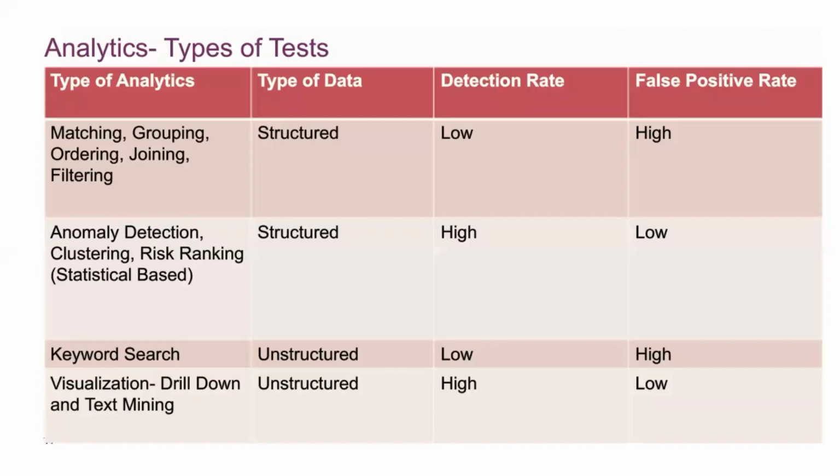Now, broadly, I would like to cover at a macro level. If you look at the type of analytics, they can be matching, grouping, ordering, joining, or filtering. The type of data could be structured, where the detection rate could be low, and there could be false positives also. Then you have anomaly detection, clustering, risk ranking, statistics, which also apply on structured data, where the detection rate could be high. When I say detection rate is high, it means the software cannot detect on its own; you have to draw the inference from it. Then you have unstructured data.